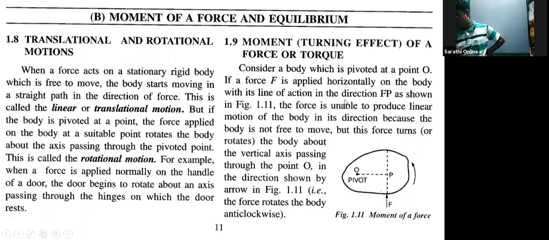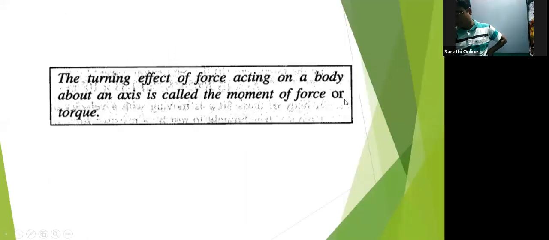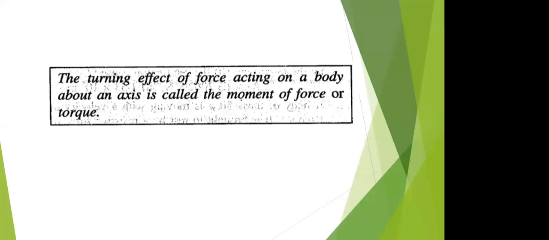So the turning effect of a force acting on a body about an axis is called the moment of force or torque. And in class 10, I saw that there are questions based upon definitions also, right? You're asked to write definitions also. Yes, sir. Okay, fine.